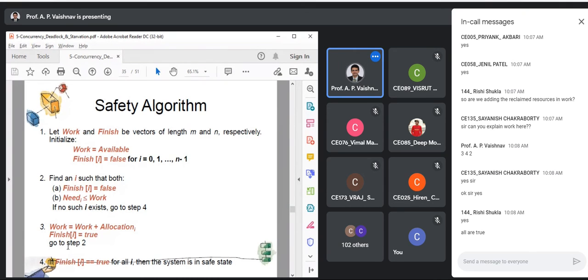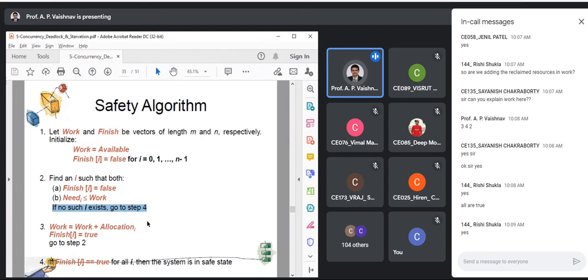That means, see, you have this condition over here. If no such i exists, that means sometimes it might happen that with current available resources, one process is being left out. Okay. So in that case, that is the negative outcome of the safety algorithm. What can we say about that? The system is not in safe state, or you can say the system is in unsafe state. Okay. Clear with the approach? Yes, we'll see the example right away.